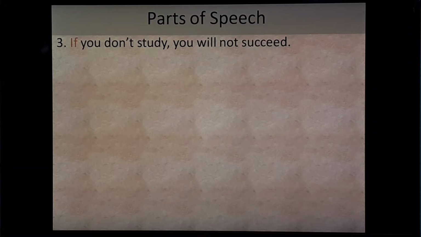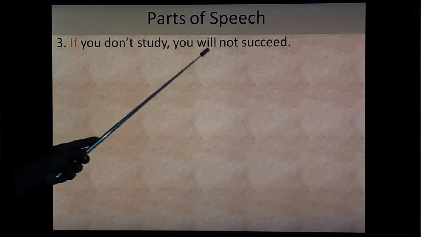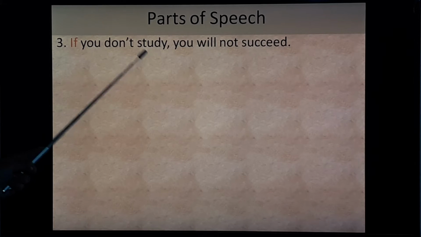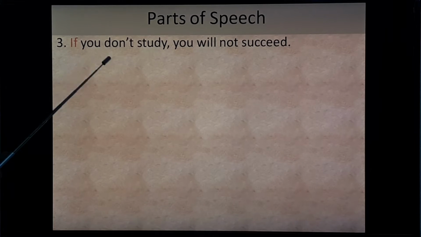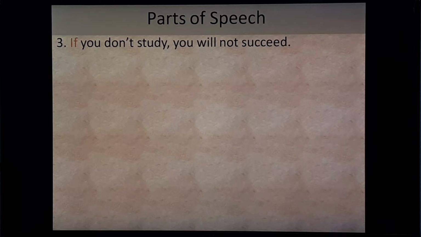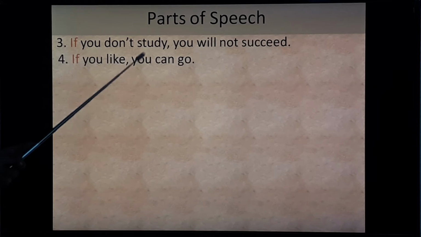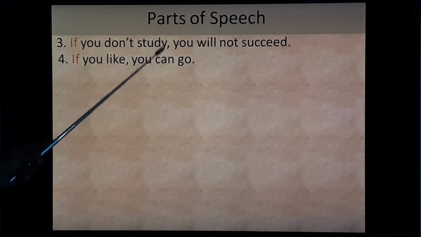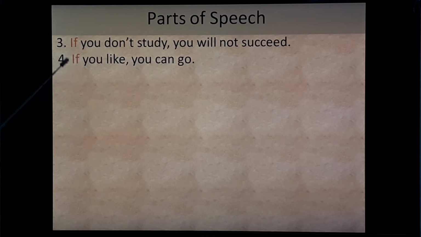Next sentence, if you don't study, you will not succeed. Here, if, that is subordinating conjunction, you don't study, this is subordinate clause, and you will not succeed, that is main clause. Fourth one, if you like, you can go. Here, you like, that is subordinate clause, whereas you can go, that is main clause, and if, that is subordinating conjunction.